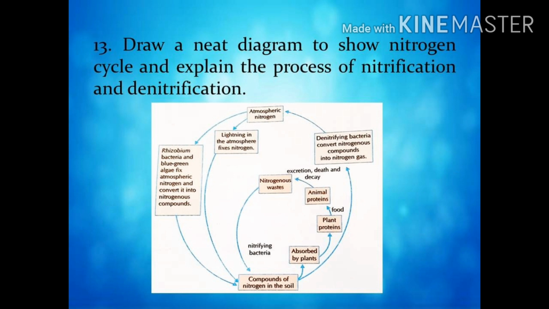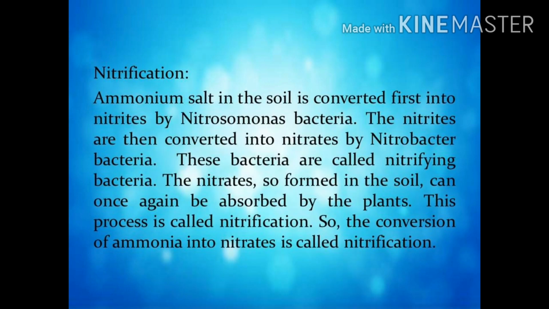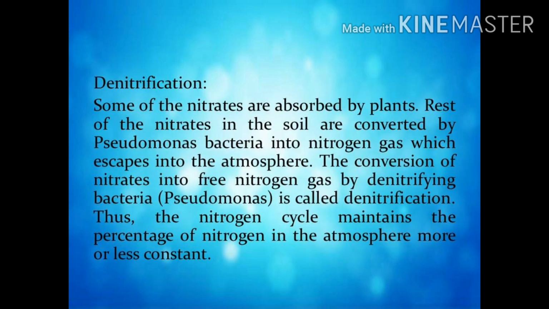13th question. Draw a neat diagram to show nitrogen cycle and explain the process of nitrification and denitrification. Nitrification. Ammonium salt in the soil is converted first into nitrites by Nitrosomonas bacteria. The nitrites are then converted into nitrates by Nitrobacter bacteria. These bacteria are called nitrifying bacteria. The nitrates so formed in the soil can once again be absorbed by the plants. This process is called nitrification. So, the conversion of ammonia into nitrates is called nitrification.